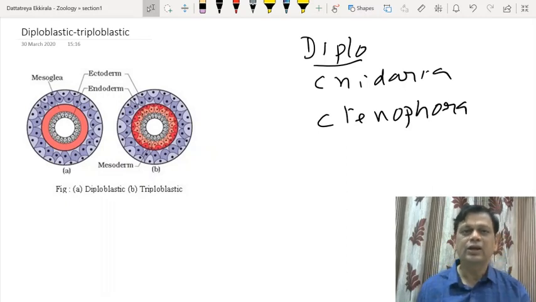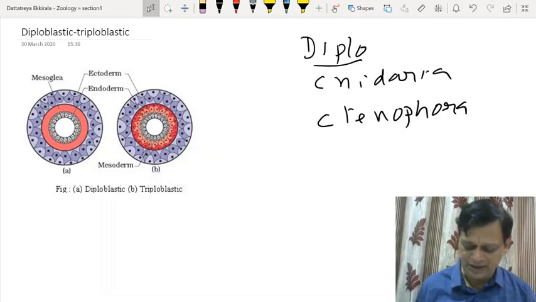So these are the two phyla having diploblastic organization. Diploblastic means two germ layers, ectoderm and endoderm. Ectoderm gives rise to epidermis, endoderm gives rise to gastrodermis. They have a so-called cavity called coelenteron or gastrovascular cavity, but not a true body cavity.